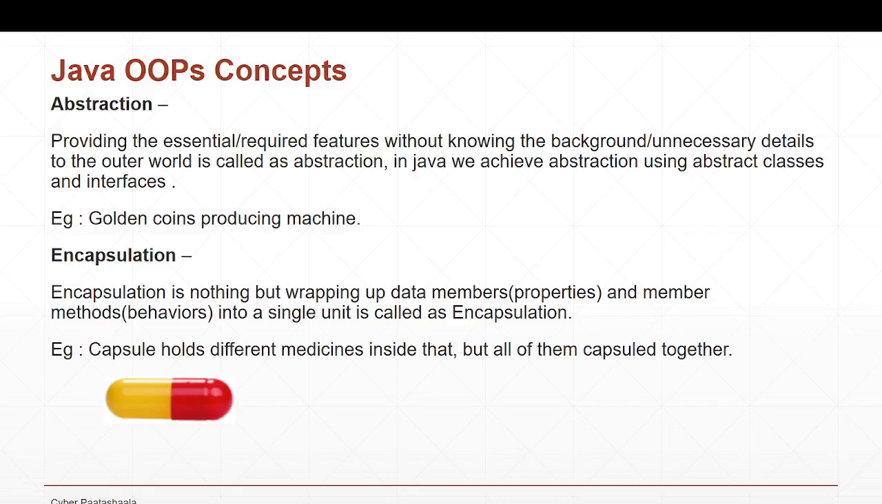In the same way, if you want to provide your data members or member methods to the rest of the world, how do you provide them? There is no way. So what we do is we put both these data members and member methods into a single unit, which we call a class, and we provide this class to the rest of the world, and the rest of the world can access these data members or member methods by creating instances of these classes.